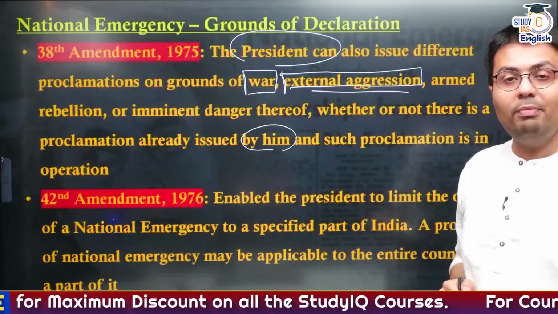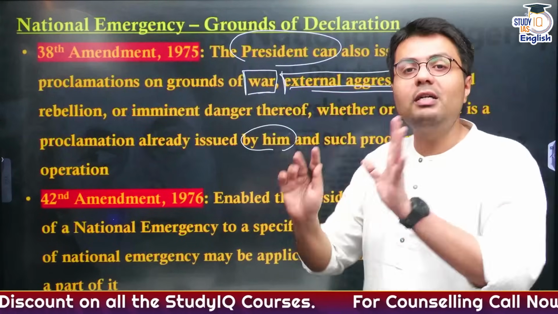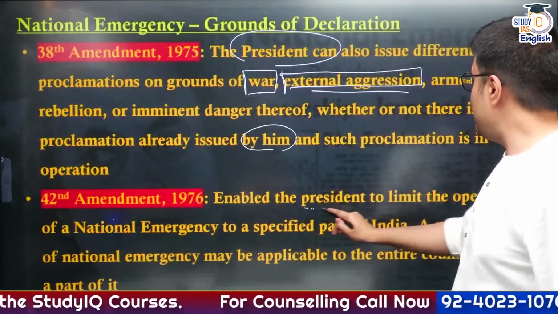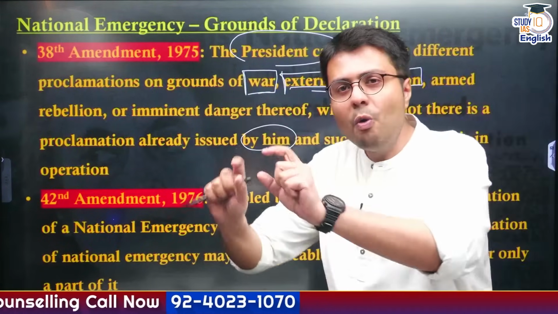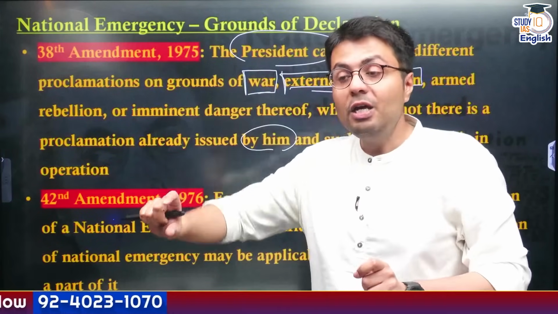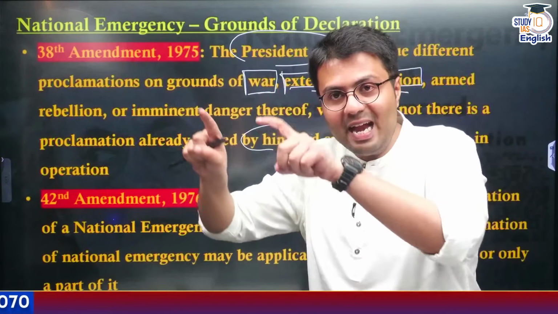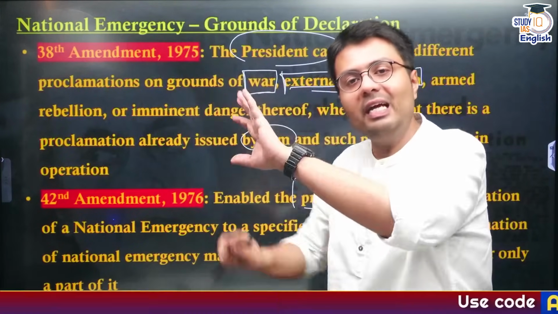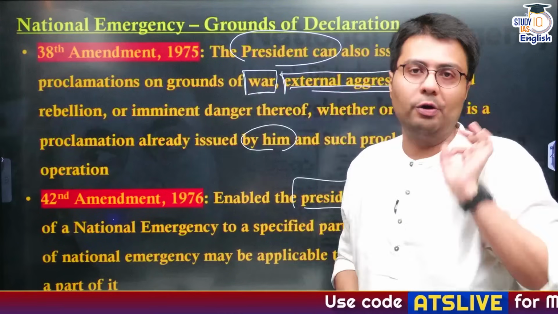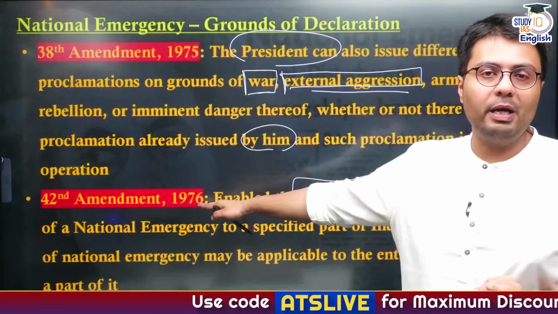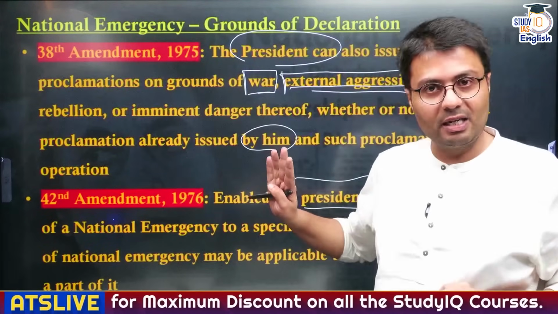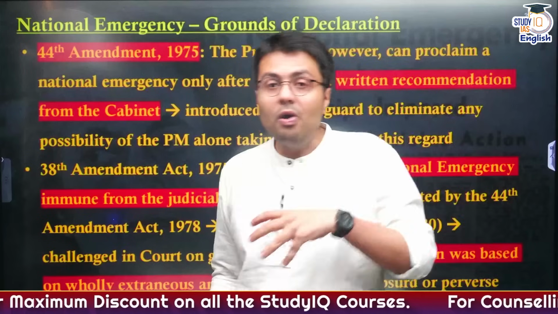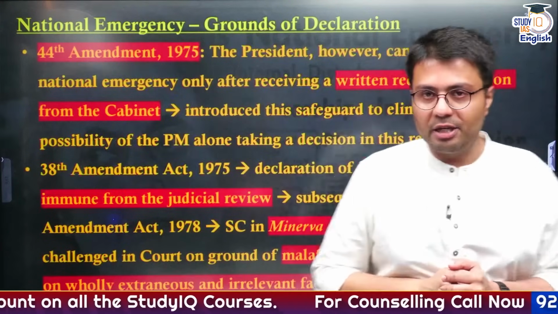Similarly, the 42nd Amendment Act, which was passed during the time emergency was in place, enabled the President of India to limit the imposition of national emergency only to a part of India. Earlier, you could impose national emergency in the entire boundary. Now you can impose it in the entire country or even a part of it. And this was the power given to the President under the 42nd Amendment Act of 1976. Understood? So this is how grounds of declaration have been changed.